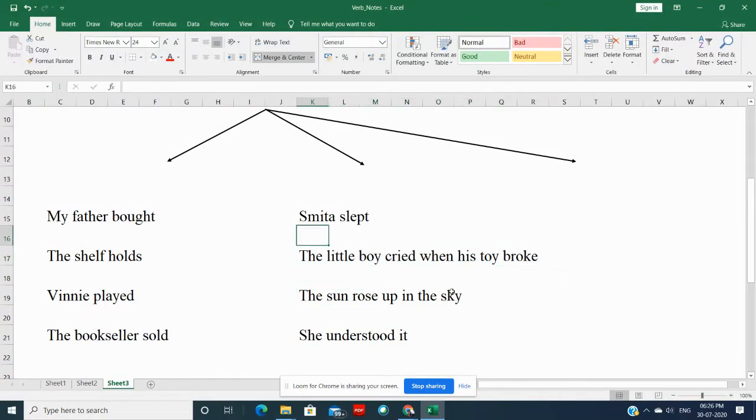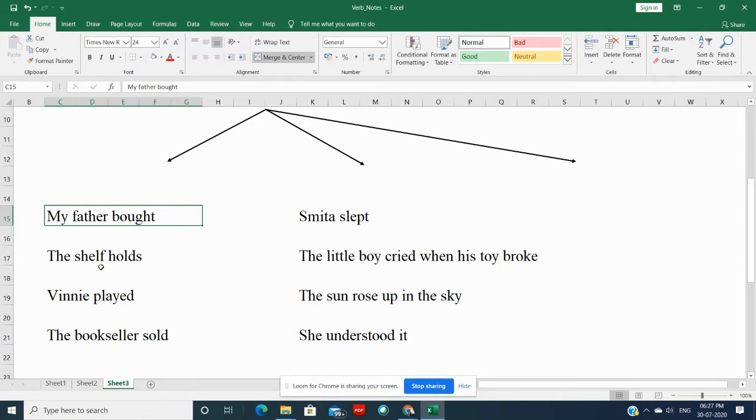Let's look at them now. When I say, my father bought, if I read this sentence, it's not making complete sense, right?